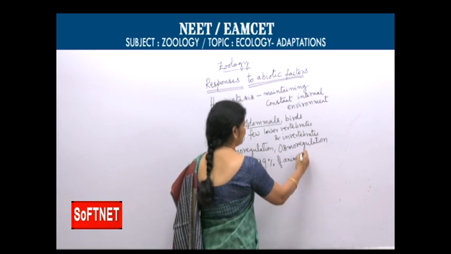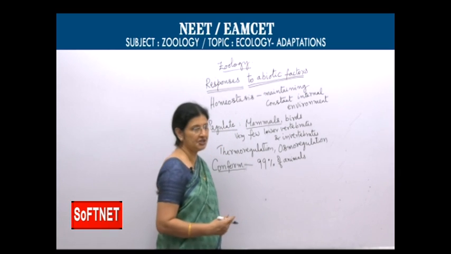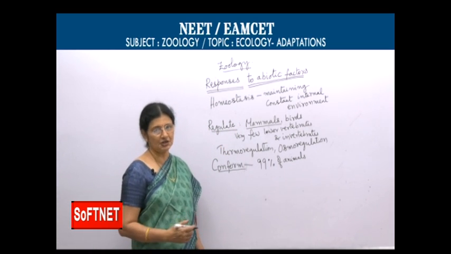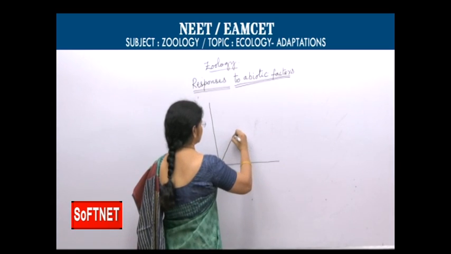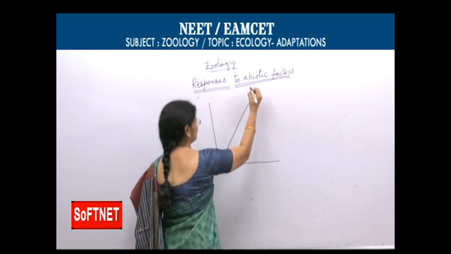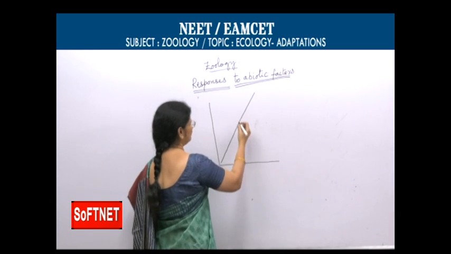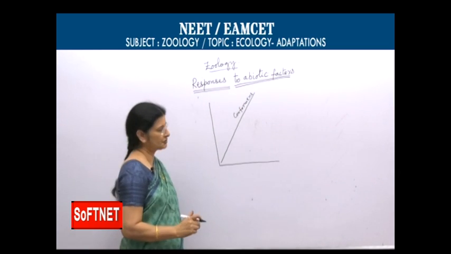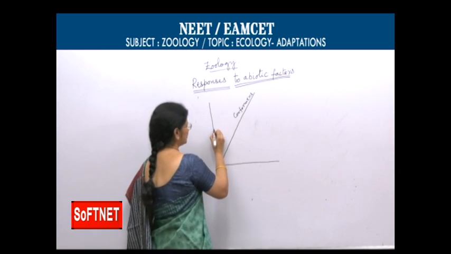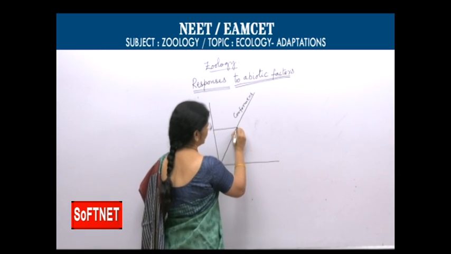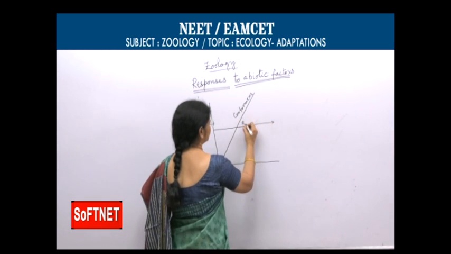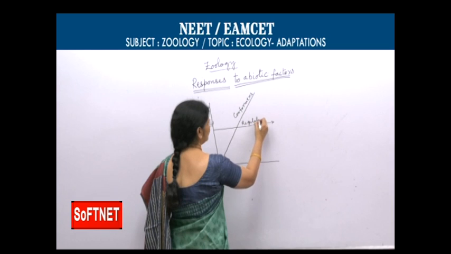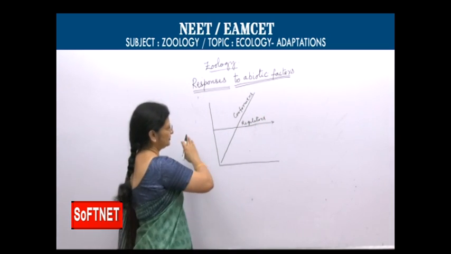Most of the animals change according to the external environment. These are conformers. And some of the organisms are regulators like mammals, birds and all. They always maintain their internal environment.